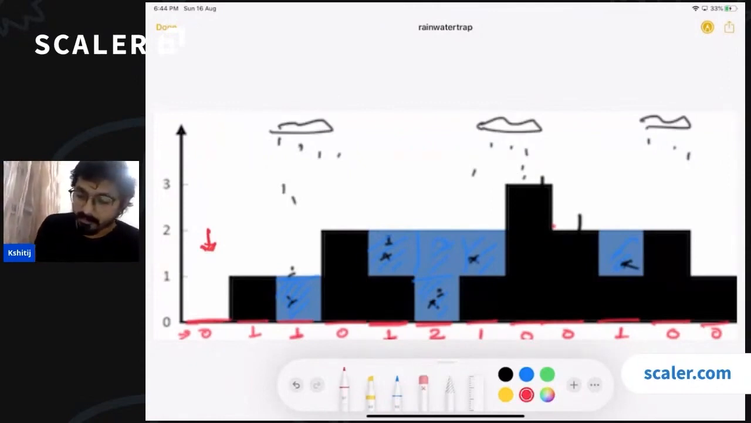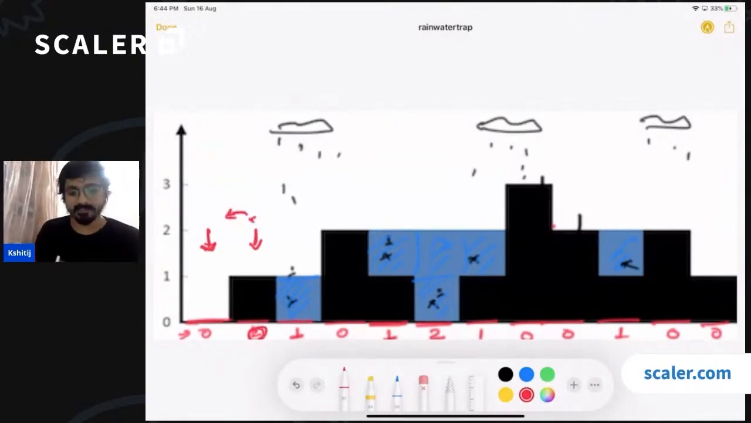Now, what about this bar? This also has zero amount of water. What is the reason for that? This is not one. This has to be 0. What is the reason for this? Again, the same reason. This bar also does not have anything on the left side to hold the water, right? That's why this is also not trapping anything.